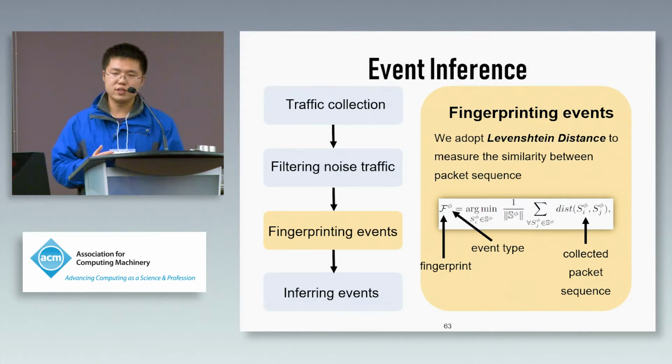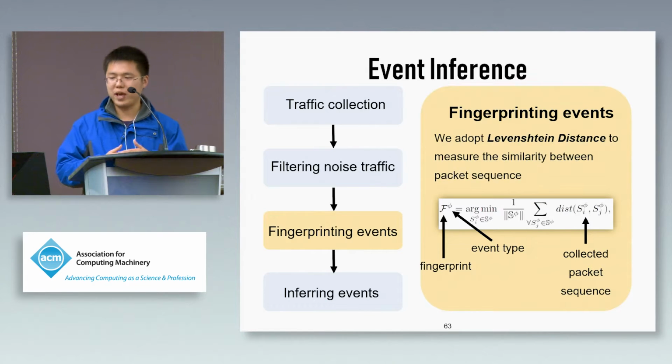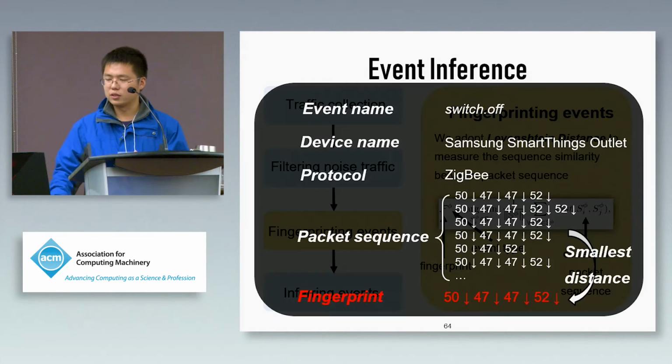In our paper, Levenshtein distance is used to measure the similarity between different packet sequences. As shown in this picture, for the event switch off, we activate it 50 times and get its corresponding packet sequences. Then we calculate the Levenshtein distance between these sequences. And finally, we regard the sequence with the minimal Levenshtein distance as the fingerprint of this event.